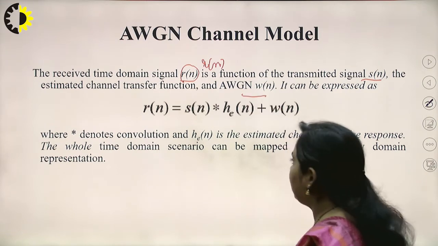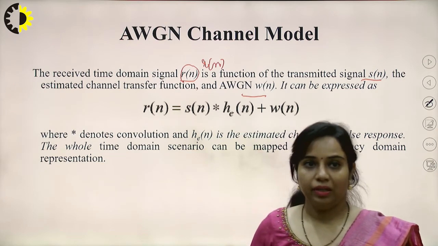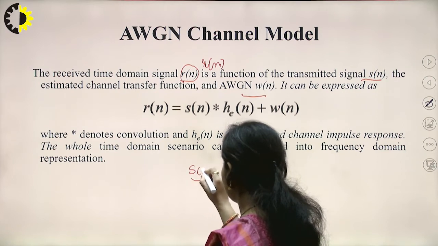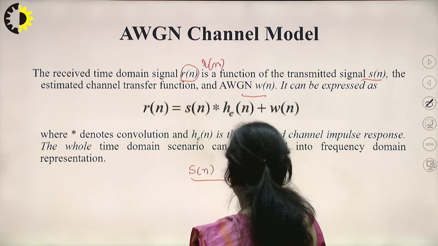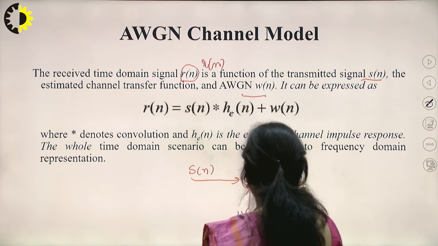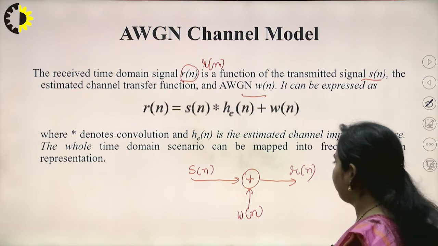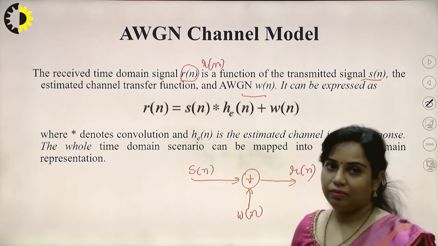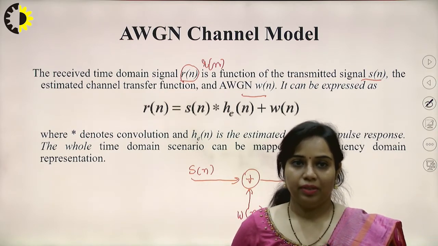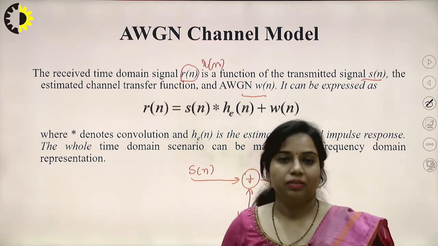So basically, if I am going to draw a model for this received signal, then it will be like this. This will be the input signal, then this will be added with the noise, that is additive white Gaussian noise, and at the output we will have the received signal. After traveling over a channel where it is interrupted with additive white Gaussian noise, we will have this Rn signal, which is the received signal.